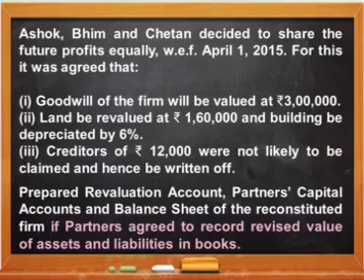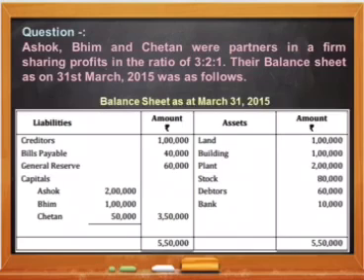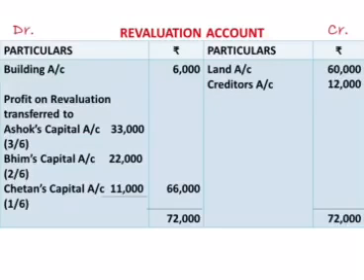Land be revalued at rupees 1,60,000. Check in the balance sheet what was the value of land, rupees 1 lakh. And now it is to be revalued at rupees 1,60,000. So what is the increase in the land? Rupees 60,000. This increase will be recorded on the credit side. Increase in asset makes the partner happy. So land account on the credit side, rupees 60,000.